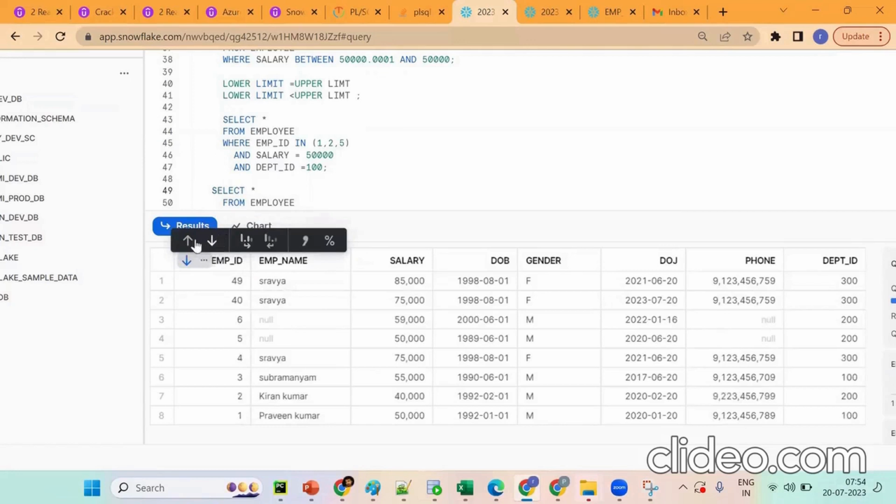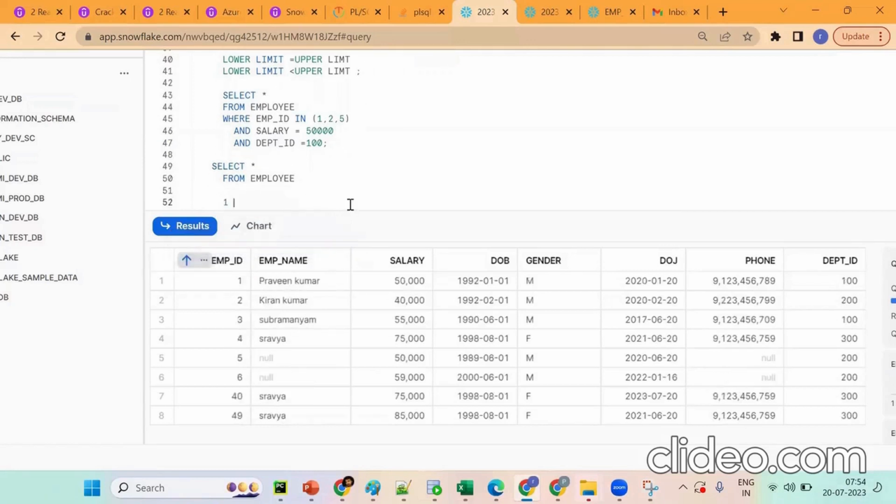Now what are my requirements? I want to get employee ID 1. Now tell me, suppose I want to get employee ID 3, how can I see the data? Employee ID 5, employee ID 6, employee ID 4, employee ID 40. Tell me how can I write select star from table. By using this statement, this is data retrieval.